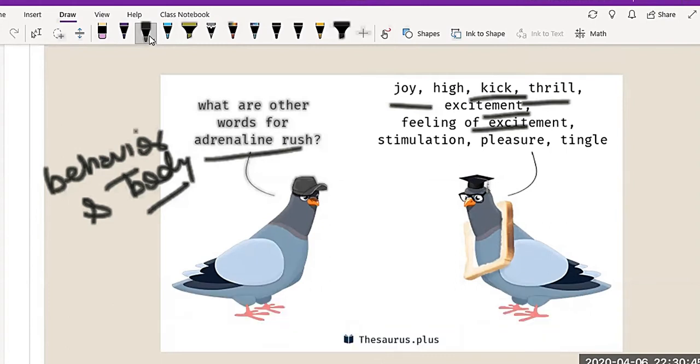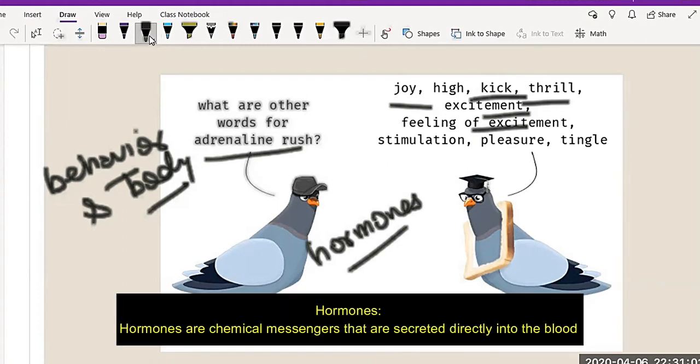Why? Because our body consists of different hormones, and among them adrenaline is a hormone that makes you very excited and gives a feeling of joy. These hormones are responsible for certain behaviors or actions that you perform.